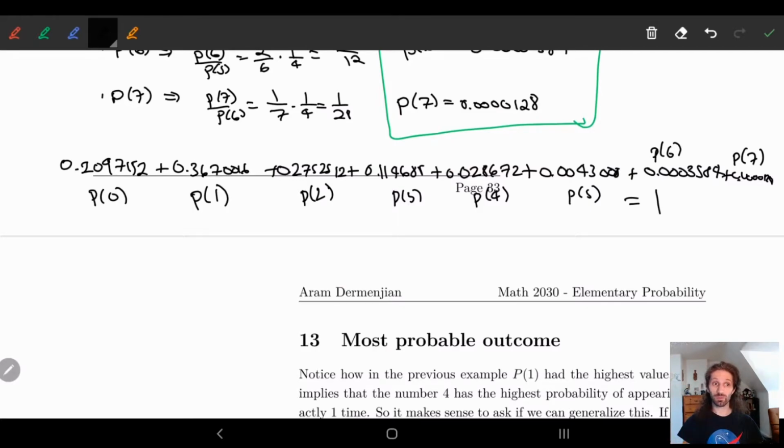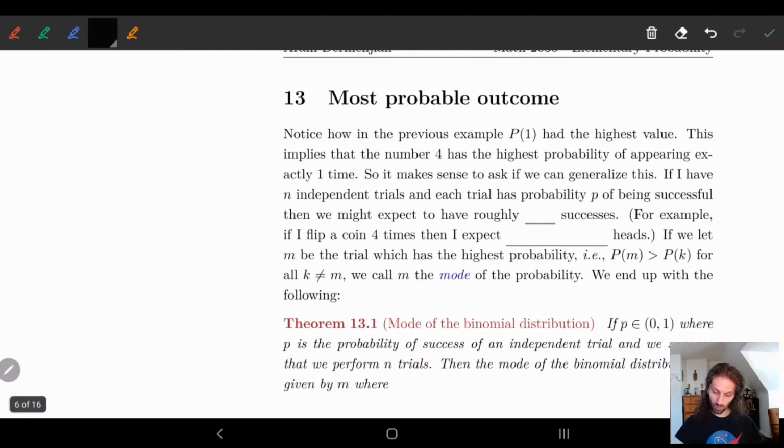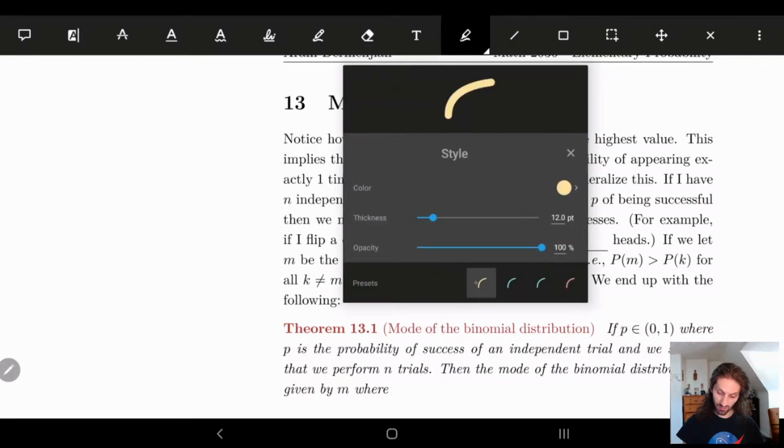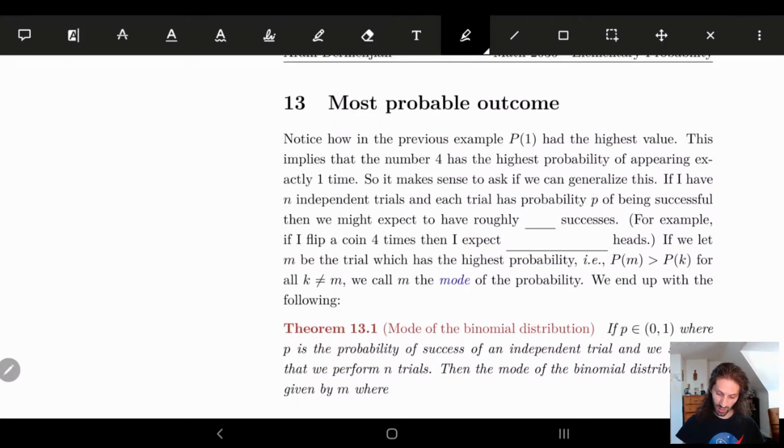So we had the distribution, right? And if you notice, P of 1 kind of had the highest chance of appearing. And so what this means is that the number 4 in that previous example had the highest chance of appearing one time. The number 4 has the highest probability of appearing exactly one time. So what we want to do is generalize this. What's going to be the most probable number of times something exists?